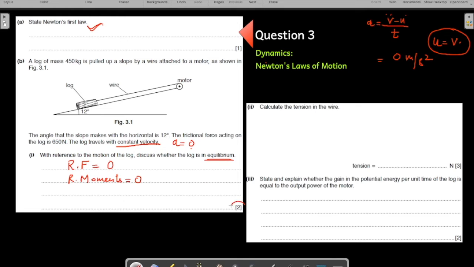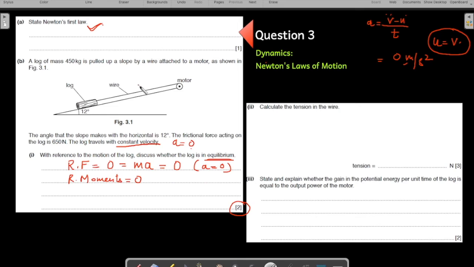It is a 2 mark question. How do you prove that resultant force is 0? Because the formula for resultant force is ma, and a is 0, because we know that acceleration is 0. Resultant force is 0. Resultant moment is 0. Why do you say that? Because when you look at the situation itself, by the look of it, you do not see any turning happening for the log. It is just moving in a straight line.